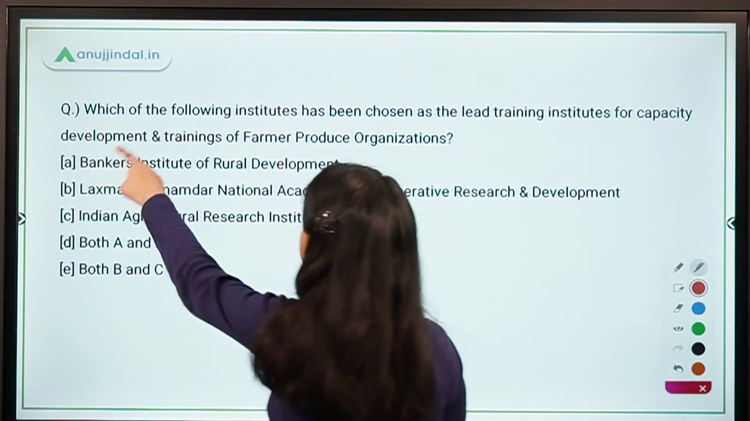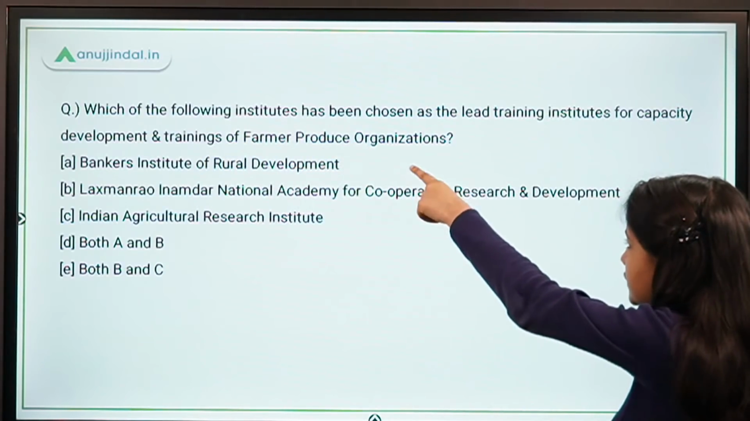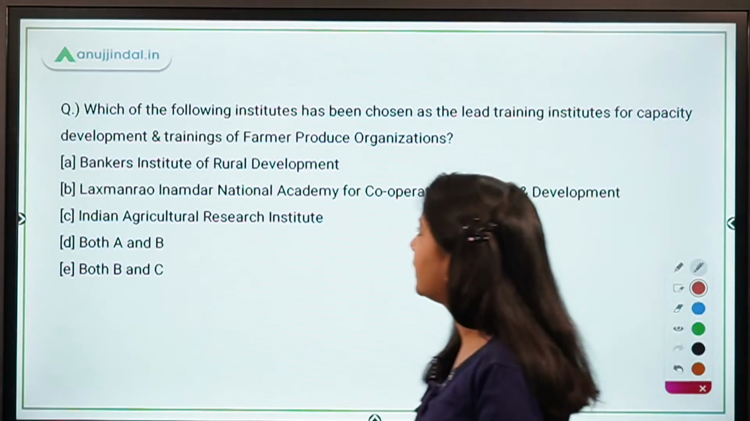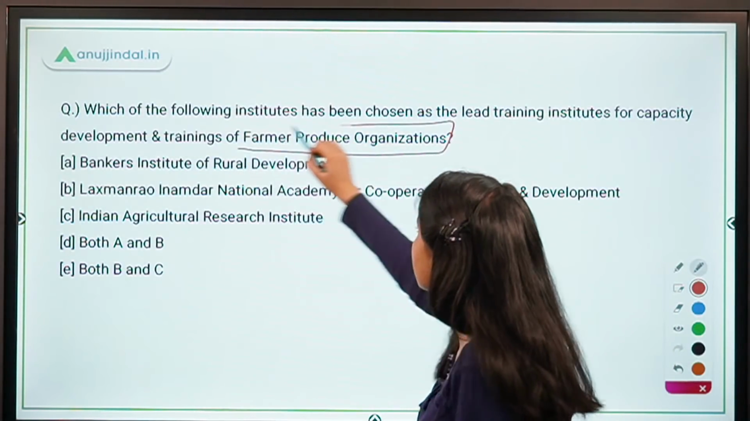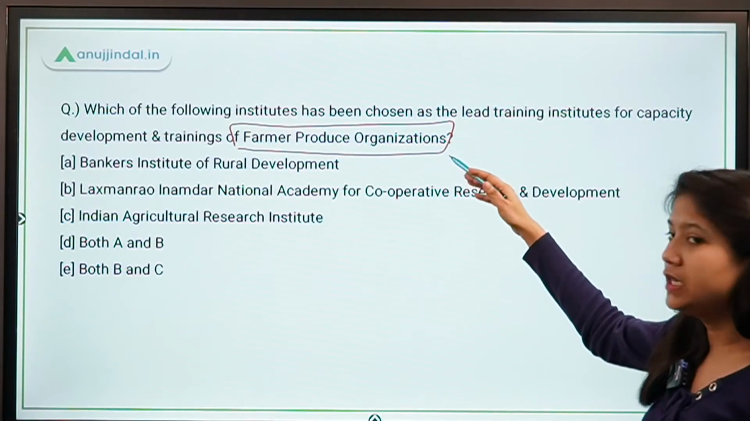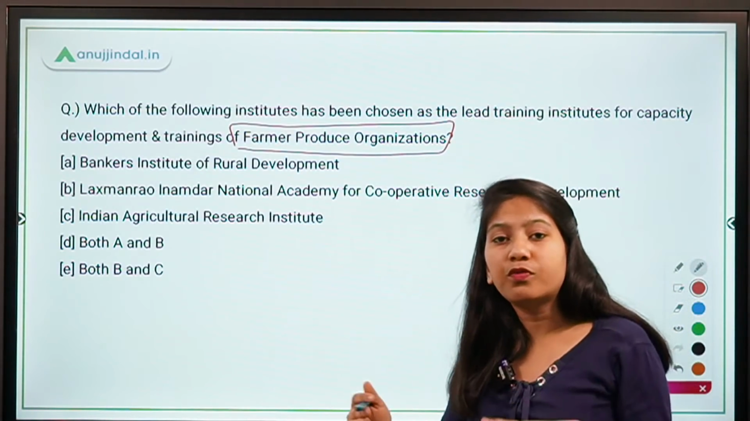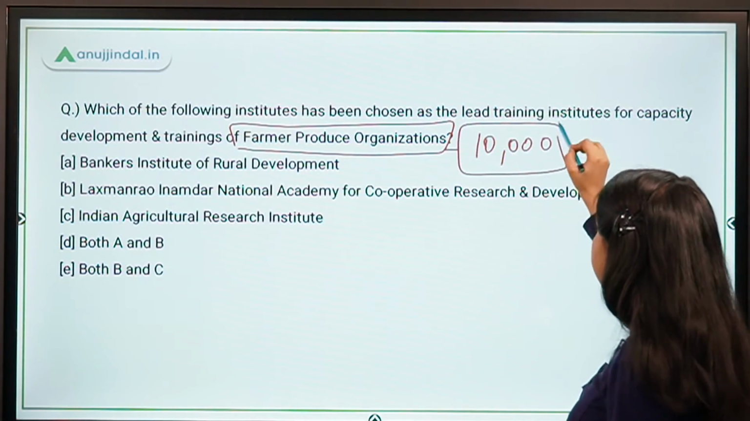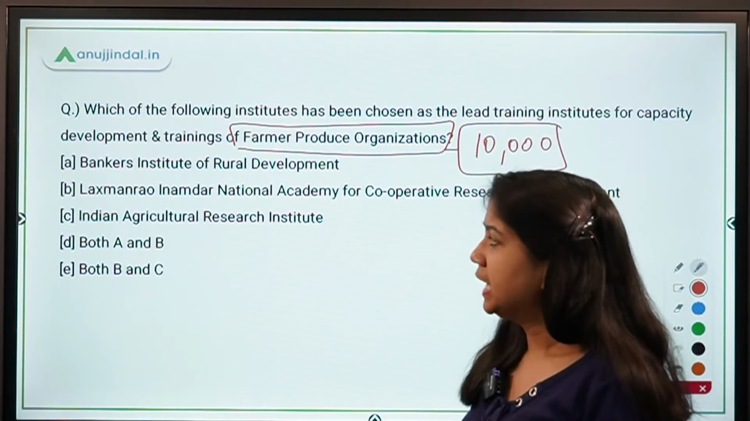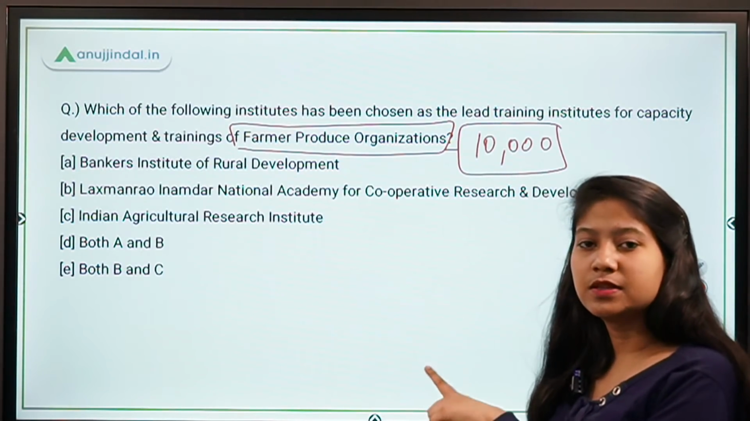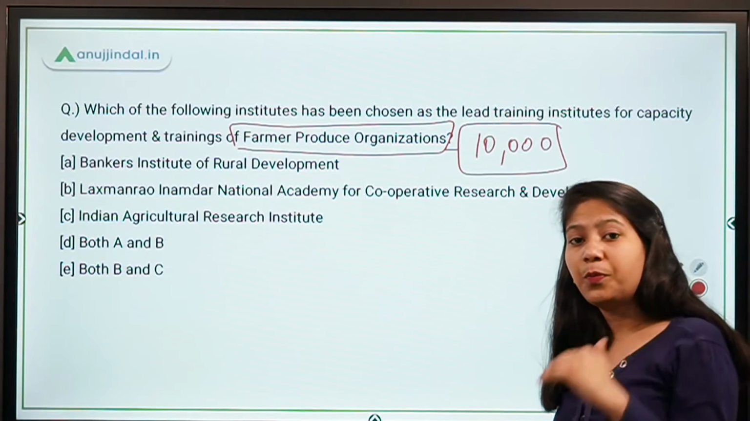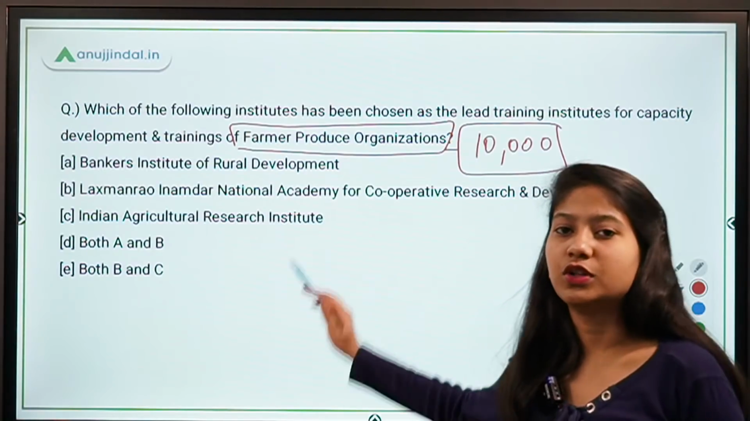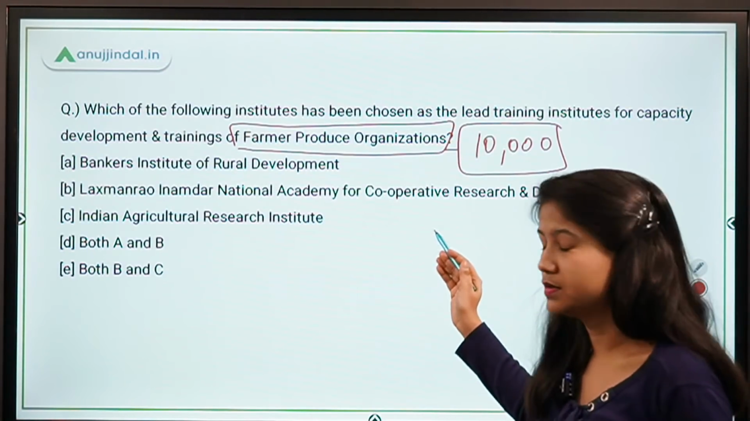Which of the following institutes has been chosen as the leading training institute for capacity development and training of farmer produce organizations? So basically recently the Union Cabinet has approved to set up 10,000 FPOs across India. So from there this question has been picked up, that which of these institutes will provide the training for capacity building for these farmer produce organizations.